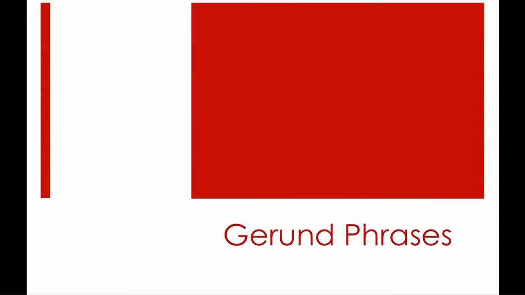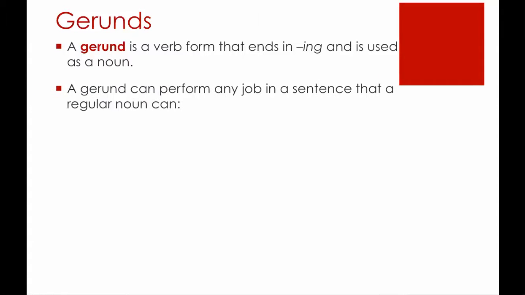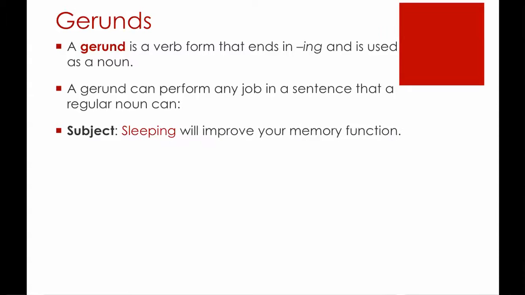In this video, you will learn how to identify gerund phrases. A gerund is a verb form that ends in ing and is used as a noun. A gerund can perform any job in a sentence that a regular noun can. It can be a subject. Sleeping will improve your memory function.